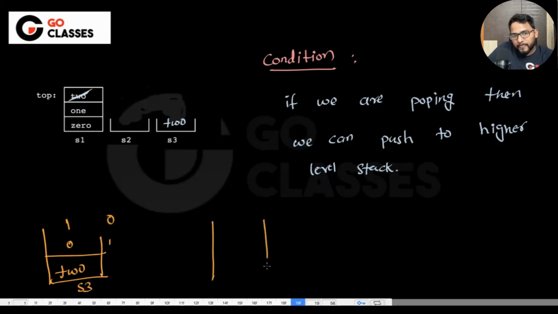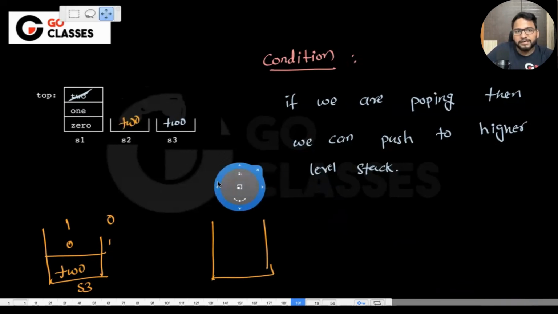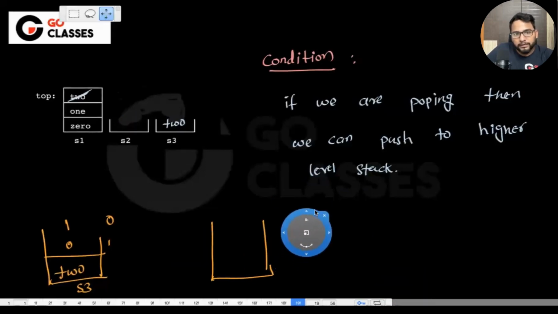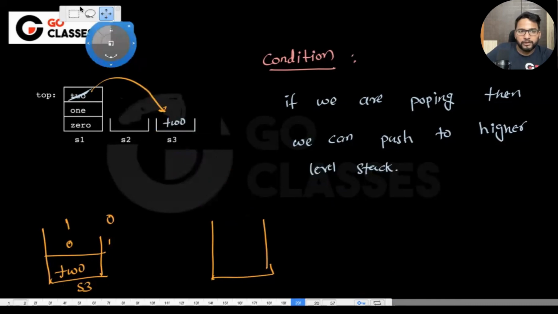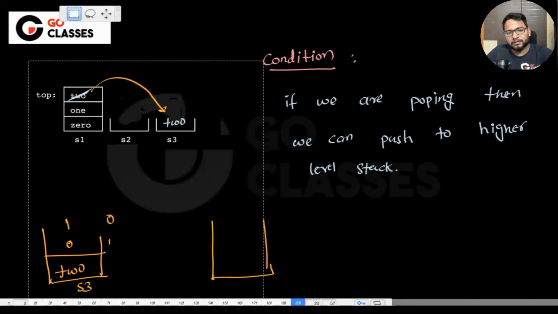Let's just see. Instead of transferring this 2 here, let's suppose I transfer this 2 here first. Okay. Is this clear to everyone? The first thing that I'm saying is this, that if 2 is here, if you directly transfer this 2 here, then you can put this 1 or you can put this 0. Both the orderings are possible, right? So this is one thing. Now, let's just check the other thing.